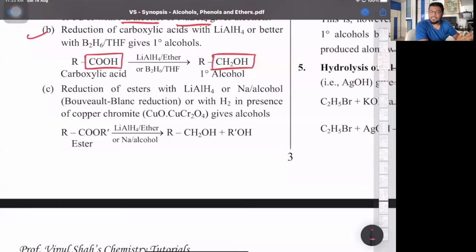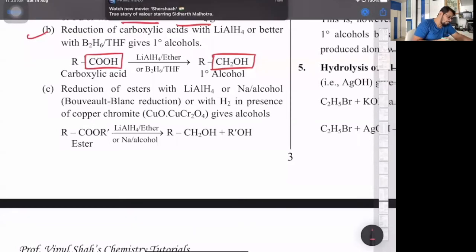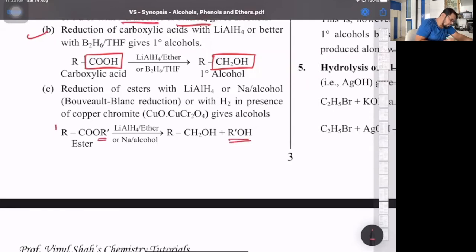Now esters have two parts, an acid part and an alcohol part. So when you reduce esters with lithium aluminum hydride followed by hydrolysis, or with sodium and alcohol, or with hydrogen in the presence of copper chromite, that's one of its ores over there, then the alkyl group, that is R dash, gets converted to its alcohol, but the acid part also gets reduced to its respective primary alcohol. So esters on reduction will give basically two alcohols, right?